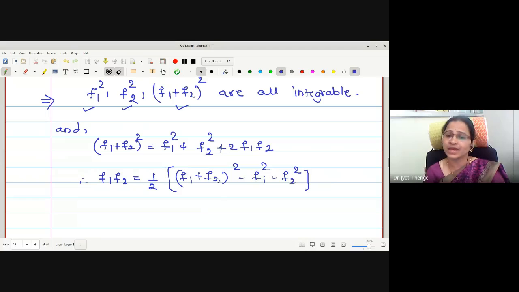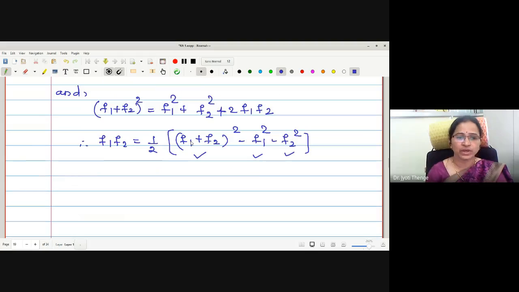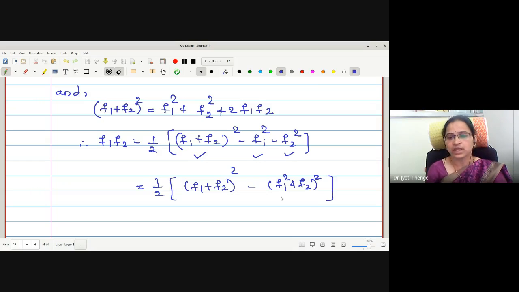Now look at the terms on the right hand side. This is integrable, these two are also integrable, and here we are following the difference. Or you can write this in a bracket also. How can I write it in a bracket? This I can put in one bracket, F1 square plus F2 square. These two are integrable, therefore the addition is integrable. This is integrable, therefore the difference is also integrable.